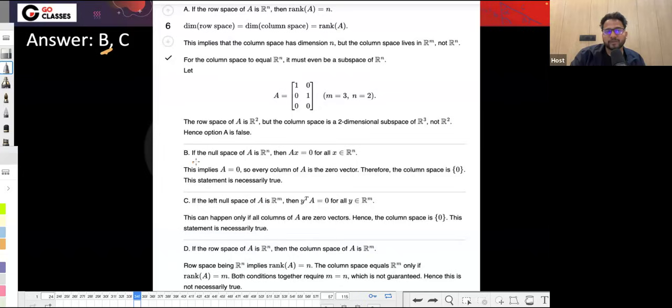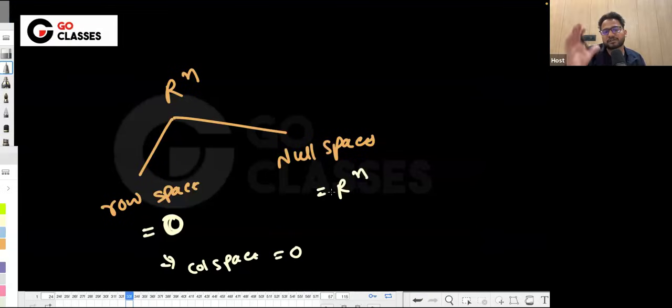Let's see option B. If the null space of A is Rn, then Ax equals 0 for every x, which means that, basically, this is a better representation: Rn will have two parts.